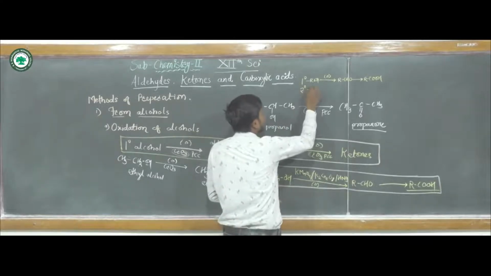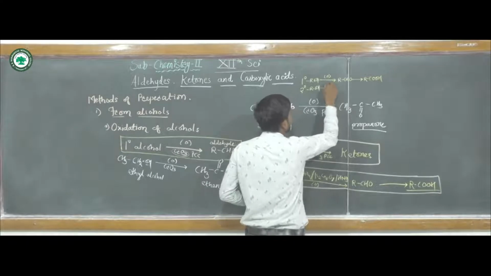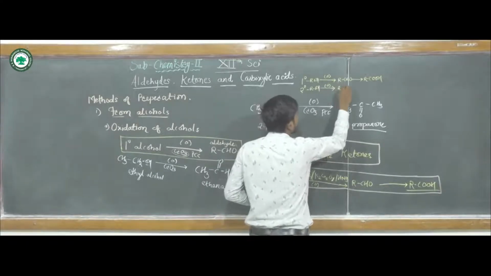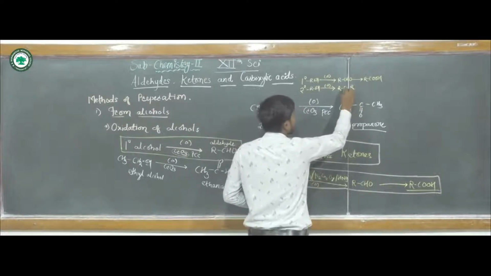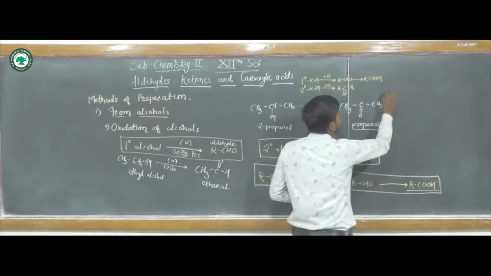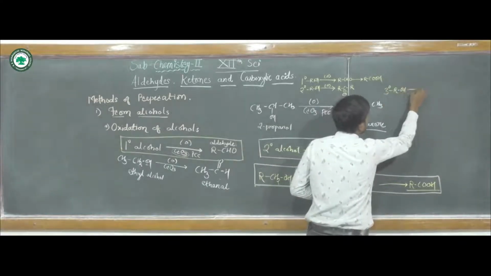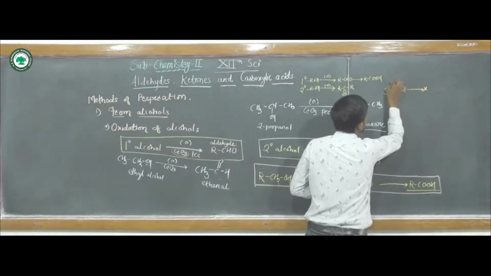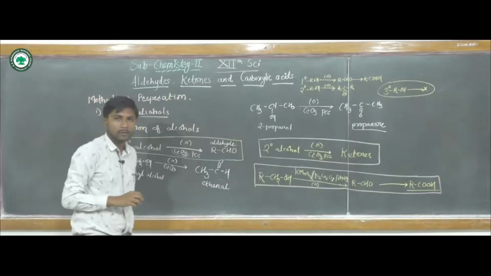Then secondary alcohols, when they undergo oxidation, will give ketones. They will give ketones. And tertiary alcohols will not show oxidation.